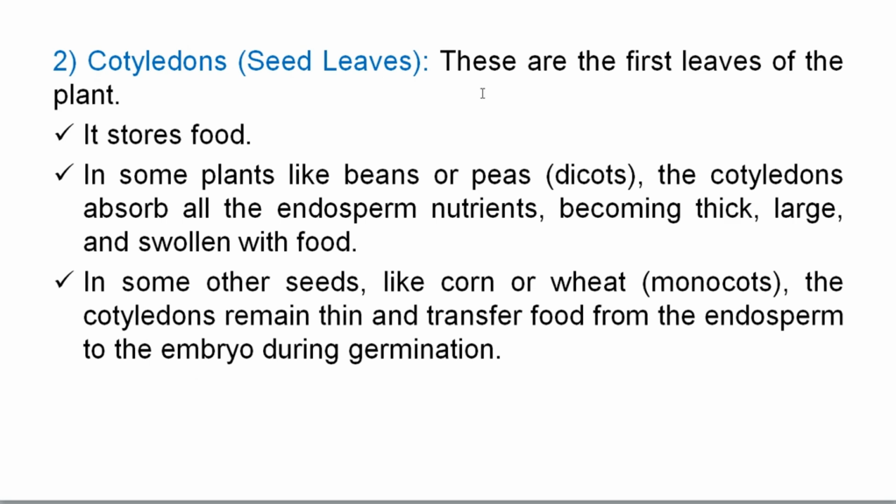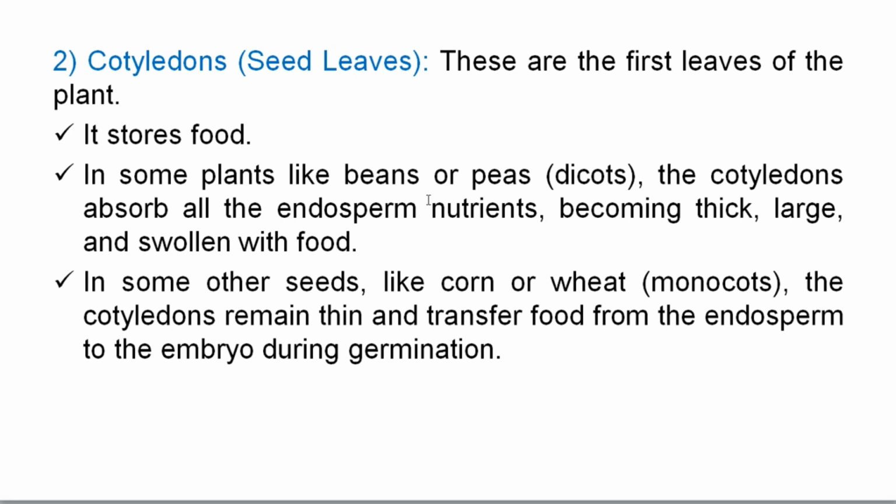Cotyledons, these are the first leaves of the plant. These first leaves of the plant are known as cotyledons, and cotyledons store food. Yes, cotyledons store food. In some plants like beans and peas, these are dicots, the cotyledons absorb all the endosperm nutrients, and become thick, large, and swollen with food.